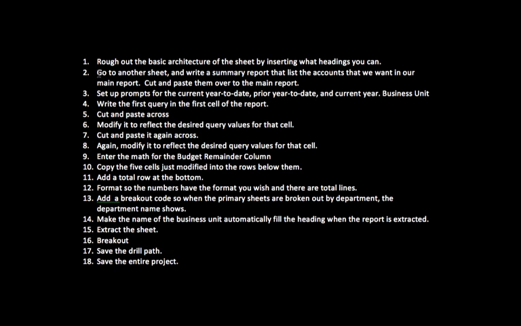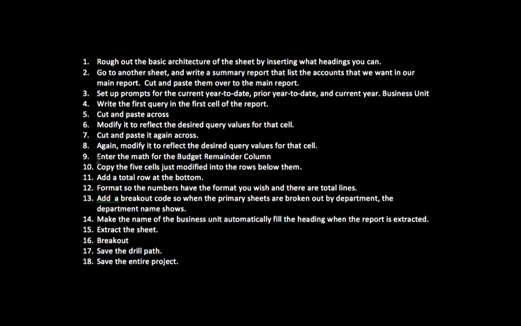And then lots of times you go to another sheet to extract data that you need that comes forward to the main report. In this case, you need a listing of the account numbers. You need to set the prompts up, number 3, and then you write a query, and then you need to copy that query through the entire report. That's what steps 5 through 8 are.